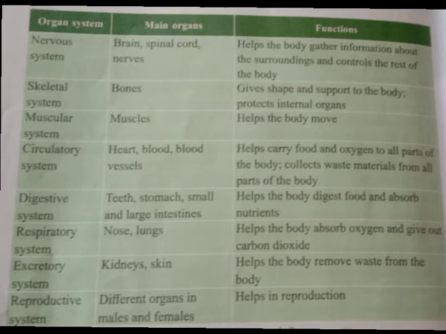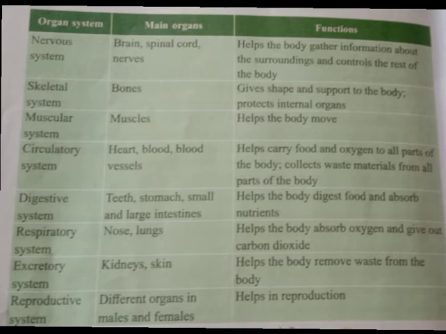The next one, circulatory system. Main organs include heart, blood and blood vessels. Functions. It helps to carry food and oxygen to all parts of the body. It also collects waste materials from all parts of the body. The next is digestive system. Main organs are teeth, stomach, small intestine and large intestine. It helps the body digest food and absorb nutrients.